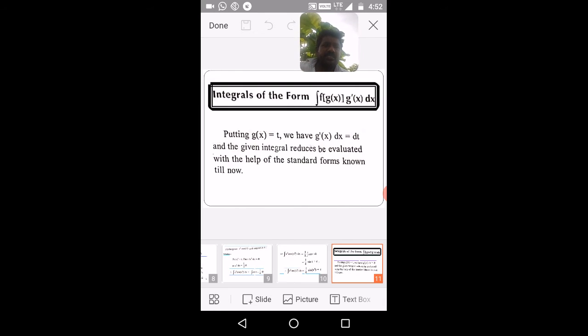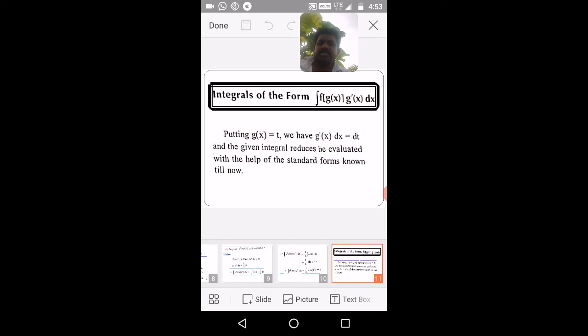Next, some standard integrals: integrals of the form integration f of g of x into g dash x dx. That means you have here g of x and g dash x. By substituting g of x equal to t and then differentiating, you will get g dash x dx equal to dt. So then it will be integration of f of t dt only.